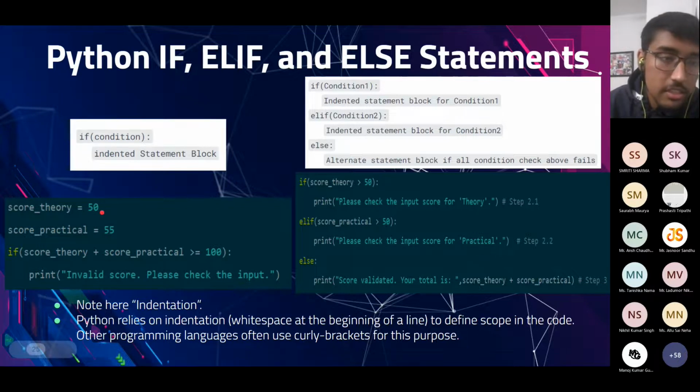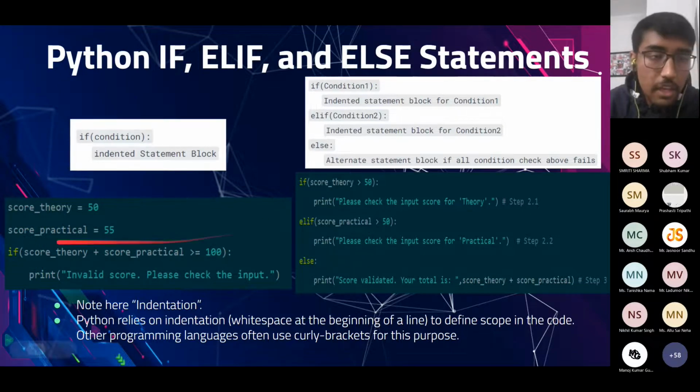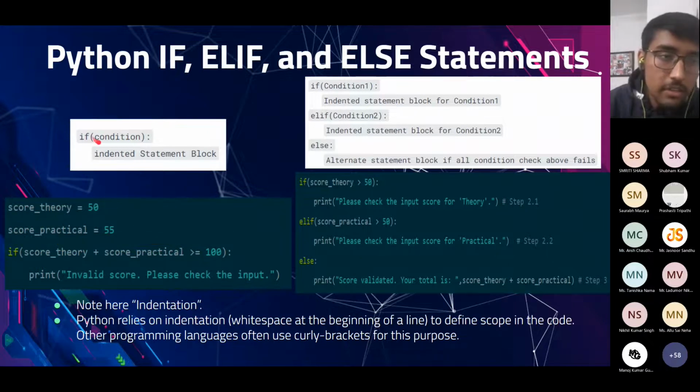Here, since the value is 105 on adding these two values, and it is greater than or equal to 100, this if statement is true, and this print statement will be executed. We can also nest these if conditions as per our requirement.